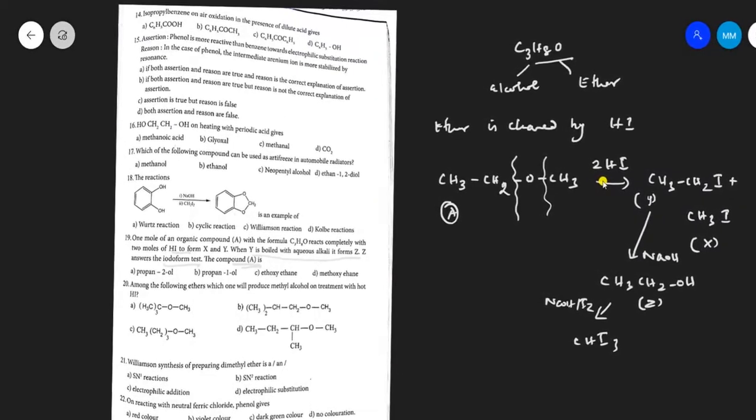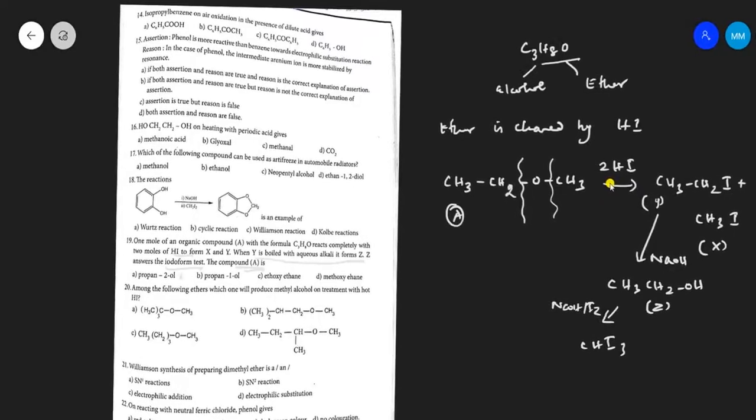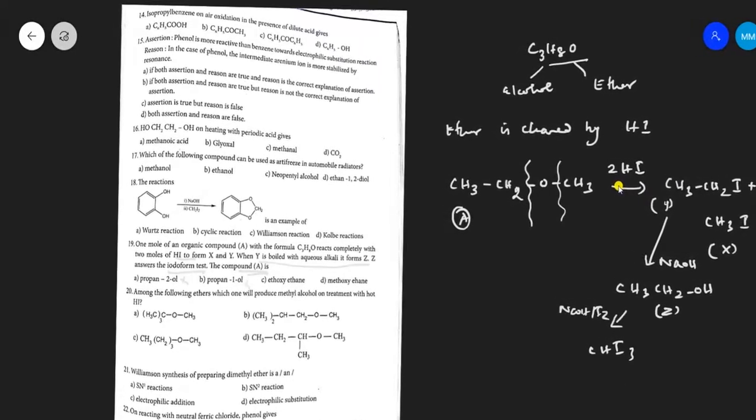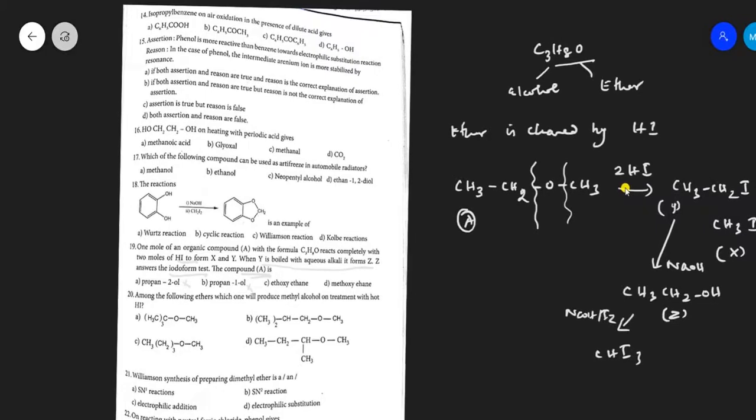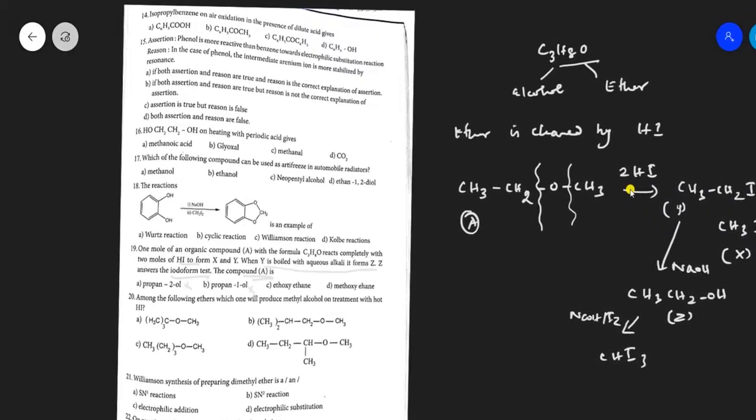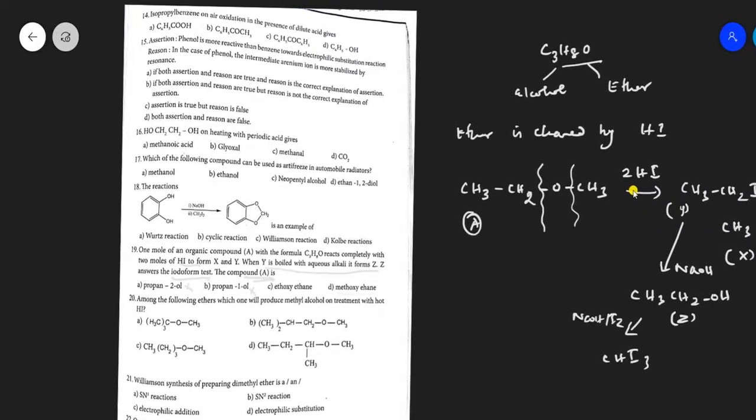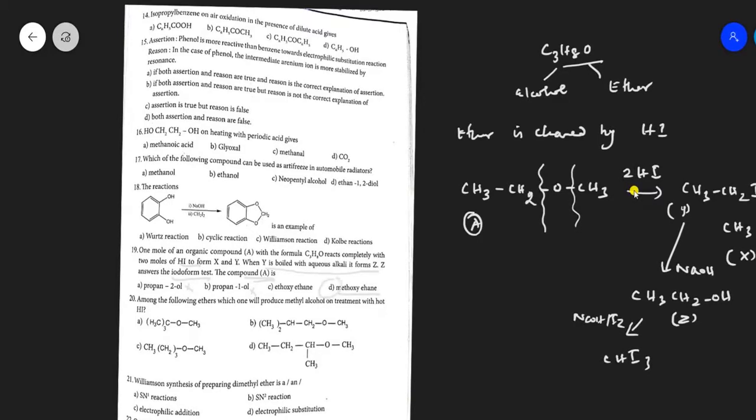The question is, the compound A is. Compound A is the ether. So it may not be an alcohol. One is methoxyethane or ethoxyethane. The compound has only 3 carbon atoms. So it is methoxyethane. Our option is D.